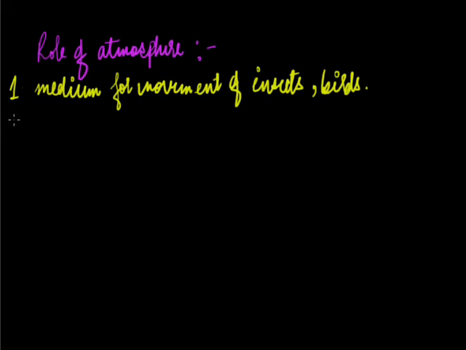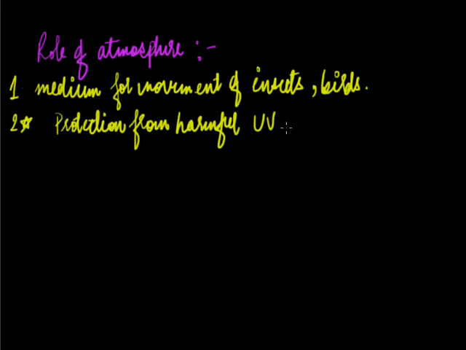And a very important function of atmosphere is that it protects us from the harmful UV radiations. Protection from harmful UV rays. As we have studied, in the stratosphere layer of the atmosphere, we have an ozonosphere that absorbs the harmful UV radiations.